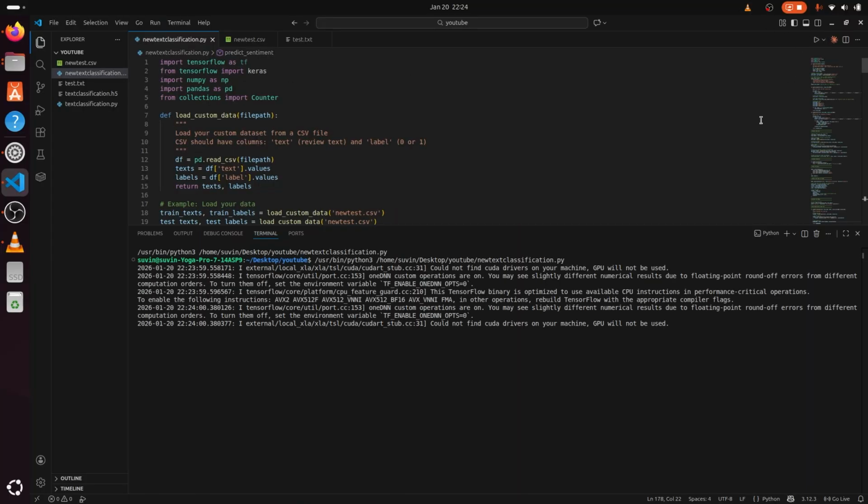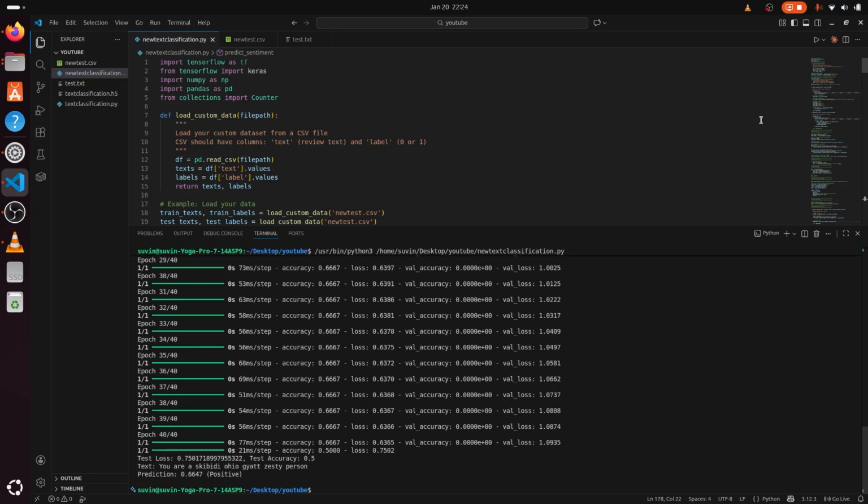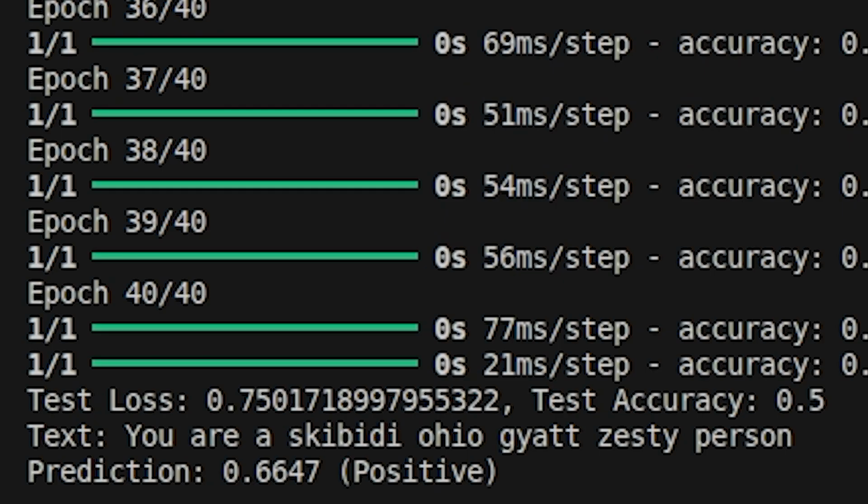Now, a quick heads up over here, 10 data samples is literally not enough to do it. So let's see what you get. So you have a 0.75 loss, test accuracy of 0.5, because there's really not enough data to test it, and it says you're a skibidi Ohio get zesty person, which is a horrible message. Do not say this to anybody. And the prediction is 0.6647 positive, which is completely wrong.